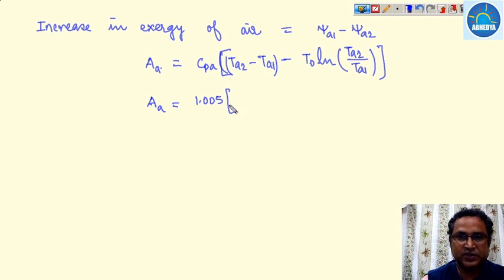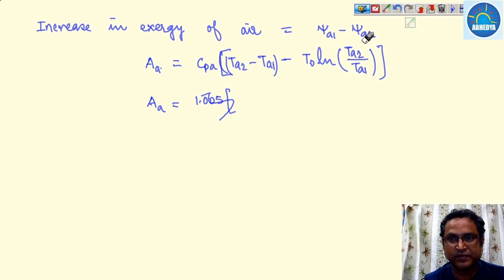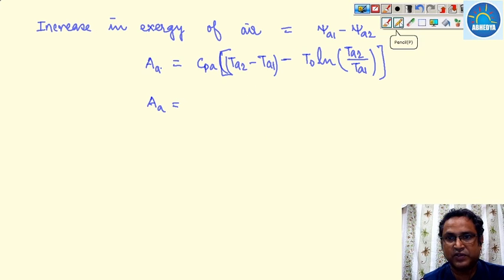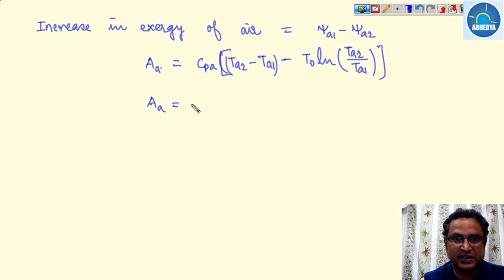TA2 we have calculated, and once you put all these values, by putting the values we will get this answer as 22.11 kilojoule per kilogram.